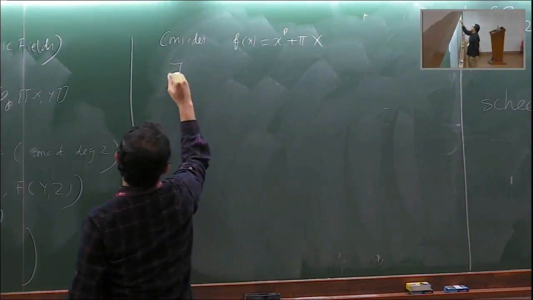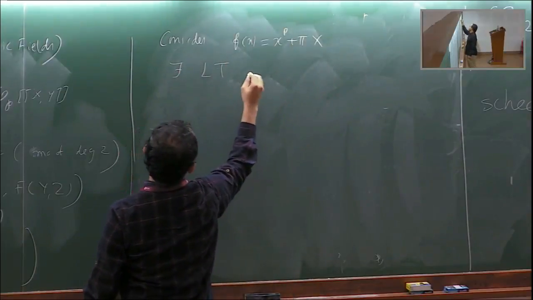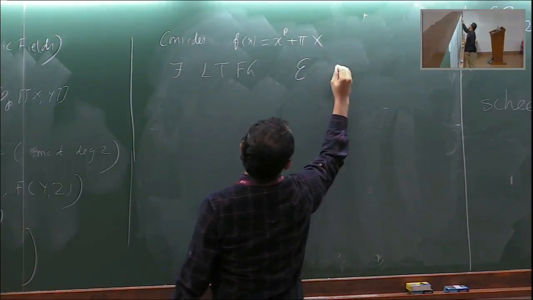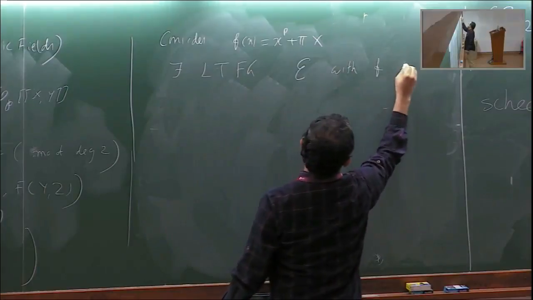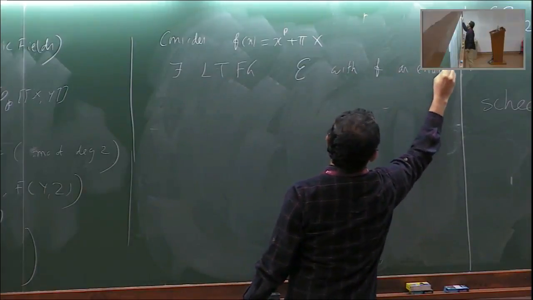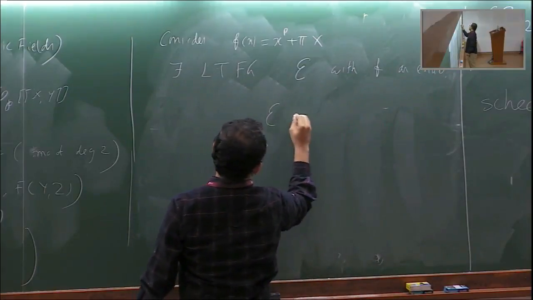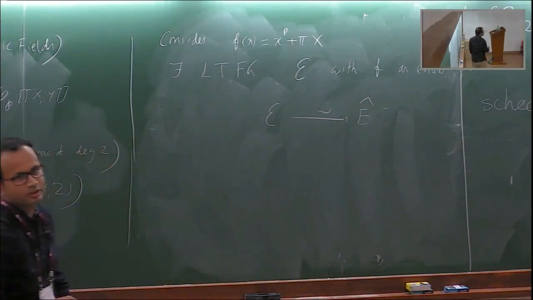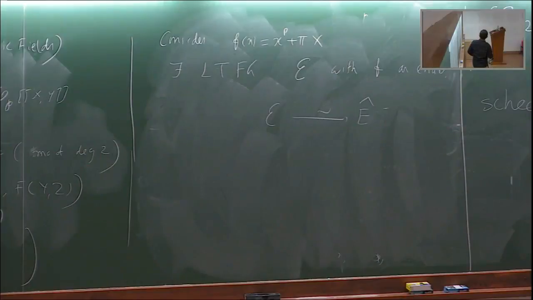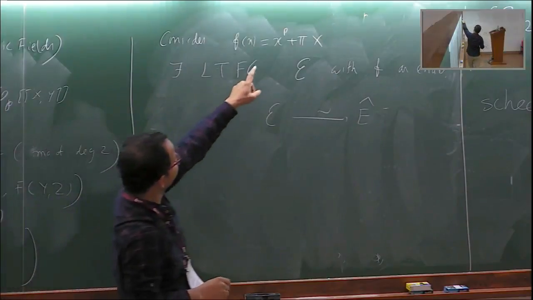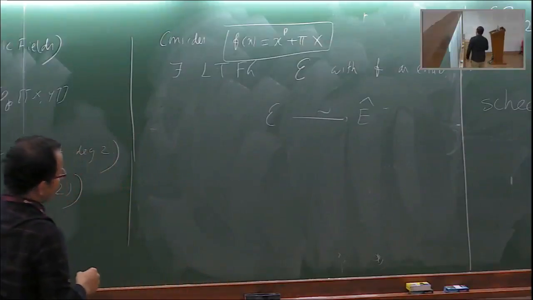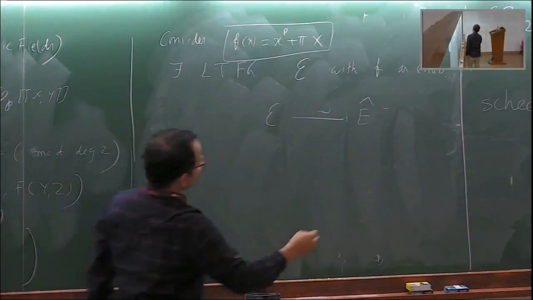So there exists a Lubin-Tate formal group with f as endomorphism, and this will be isomorphic to Ê. This will be isomorphic to Ê. And why is this group useful? This isomorphism is over O_P.